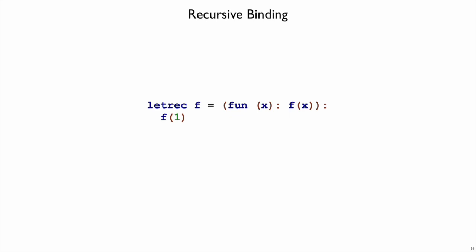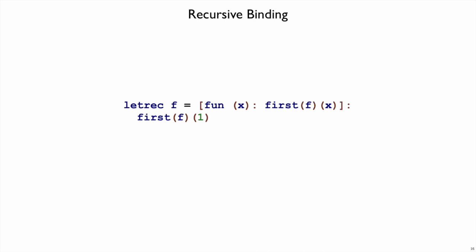The Letrec form that we use in Mo also works in Shplait. It's just a shorthand for a block that is a def of one thing like this. So it's the same as we have before. We're letting f be this function that calls itself, and then we call it with 1, so we get that good infinite loop. Does it work if we put that function inside of a list like this?